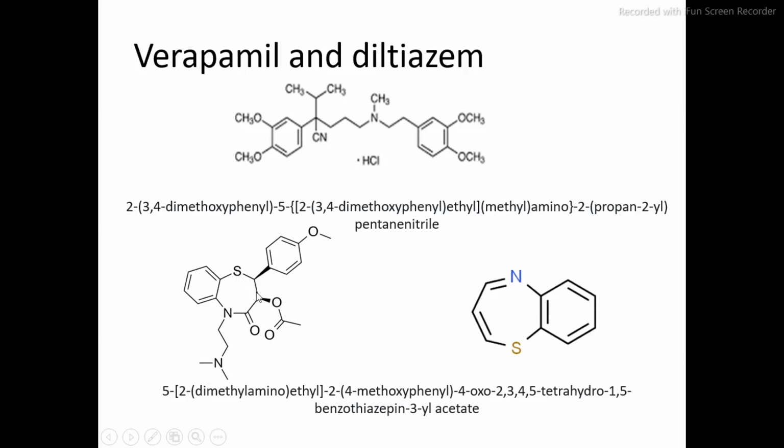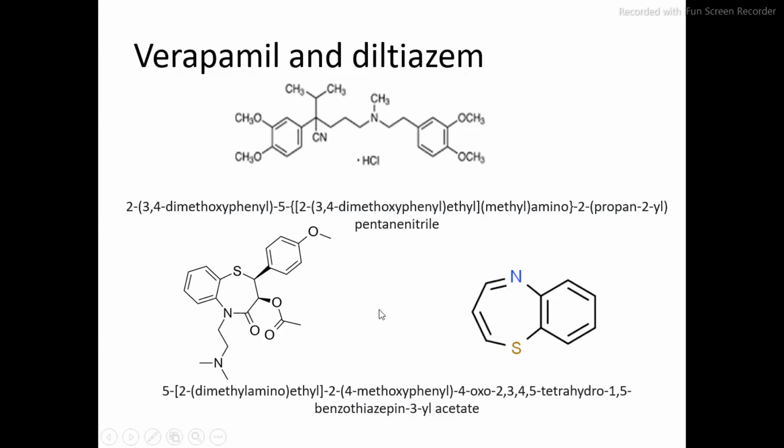So 1, 2, 3, 4, 5, 5-[2-(dimethylamino)ethyl], then 2-(4-methoxyphenyl), 4-oxo, then 2,3,4,5-tetrahydro. Why 2,3,4,5-tetrahydro? Because of these bonds which are mentioned over here.